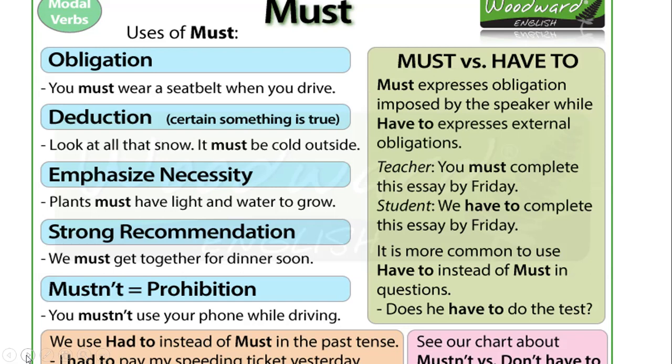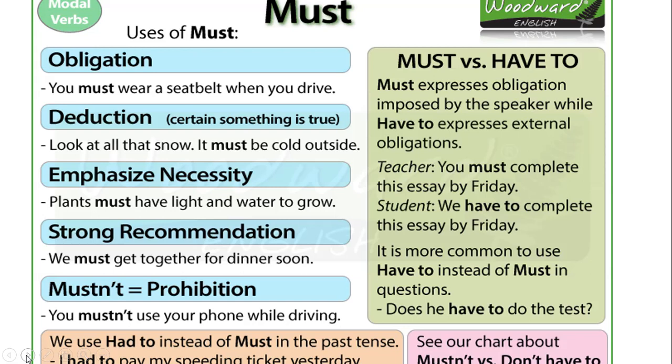You must see a doctor at once. And if I talk about a negative, you must not leave before we finish this work. Okay? So let us see must not. Again, as I told you in the example above, we use must not, that is a negative form, with must, and that we use for prohibition. When we are saying that we are not supposed to do something, we are going to use must not.